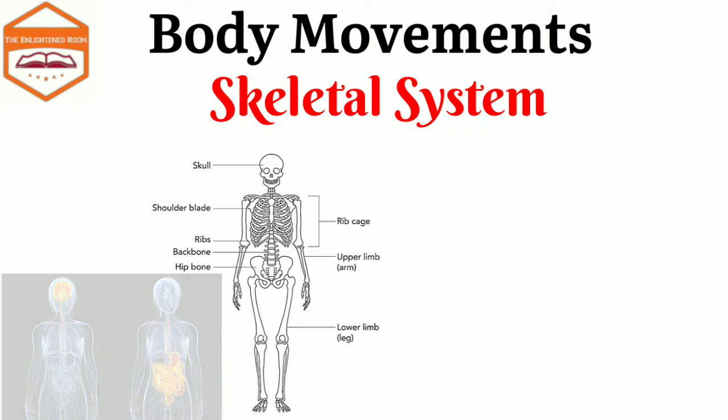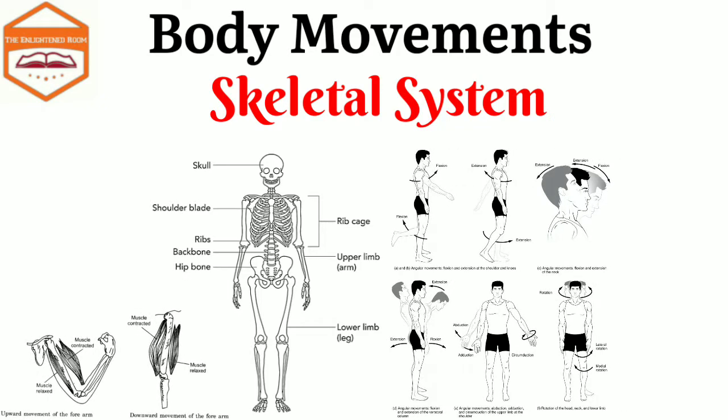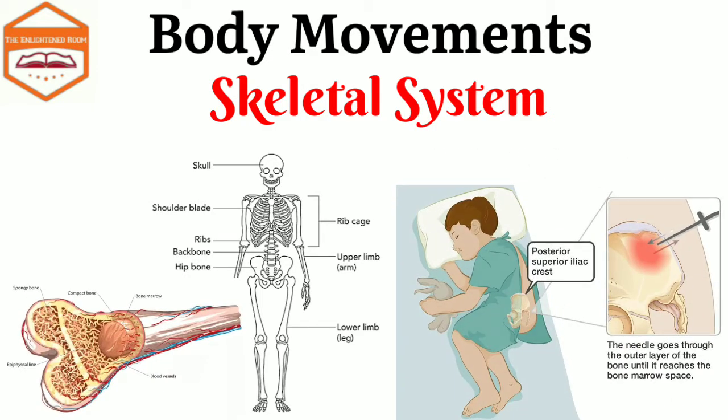Now, the next point is it helps in the movement of our various body parts. That means it helps us to stand, it helps us to run, it helps us to walk, together with the help of muscles. Next one is our bones are filled with a very soft substance which is known as bone marrow. The red blood cells and the white blood cells are made inside our bone marrow.